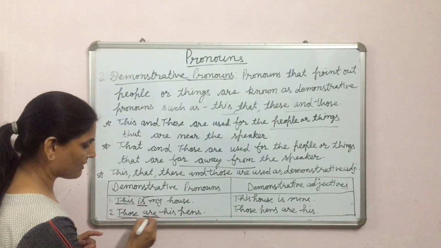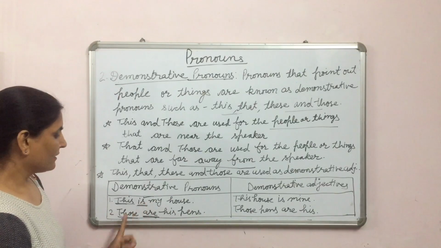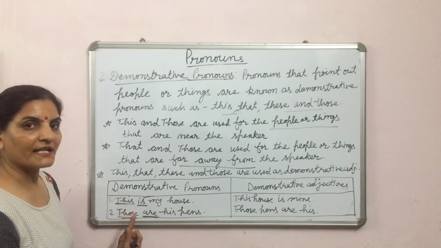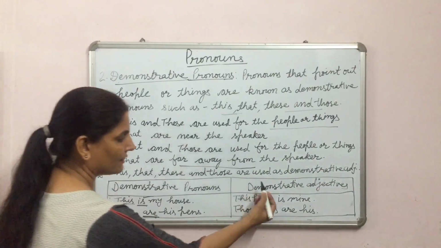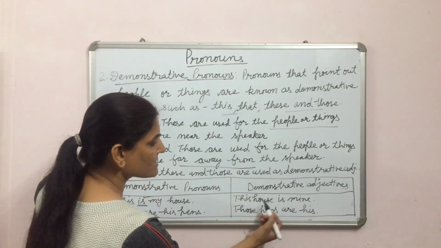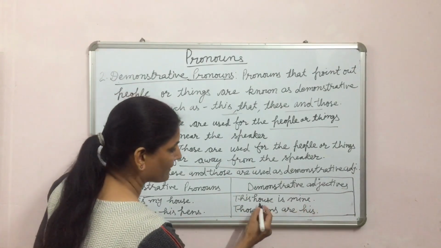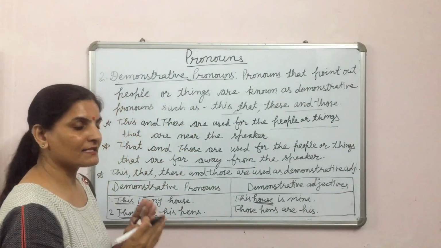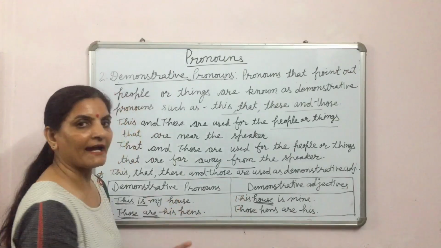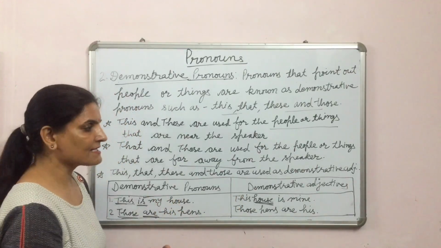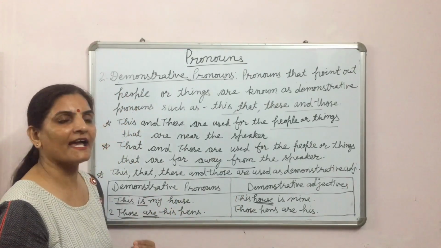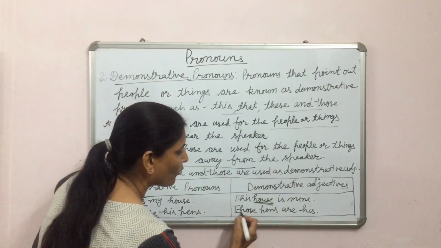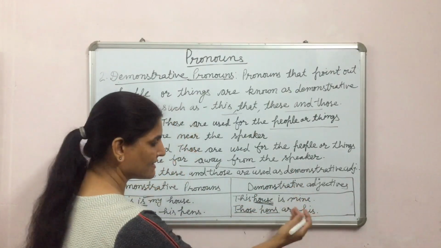Those are. Those is used here as a demonstrative pronoun. Look at this side. This house is mine. Here there is a noun. If there is a noun after this, that, those and these, then it is used as a demonstrative adjective. And those pens are his.